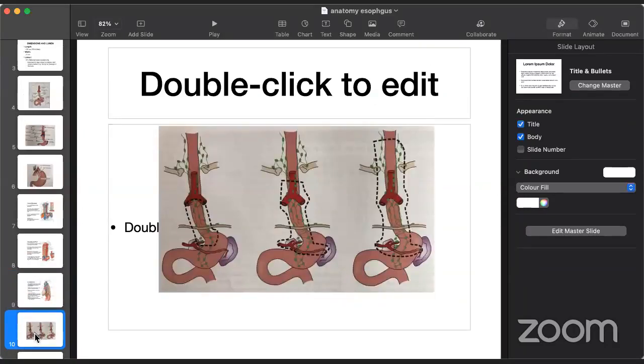lymphadenectomy. Here you look at single-stage lymphadenectomy in the first picture, where you remove the lymph nodes below the bifurcation of the carina up to the GE junction, including the celiac and the left gastric nodes.